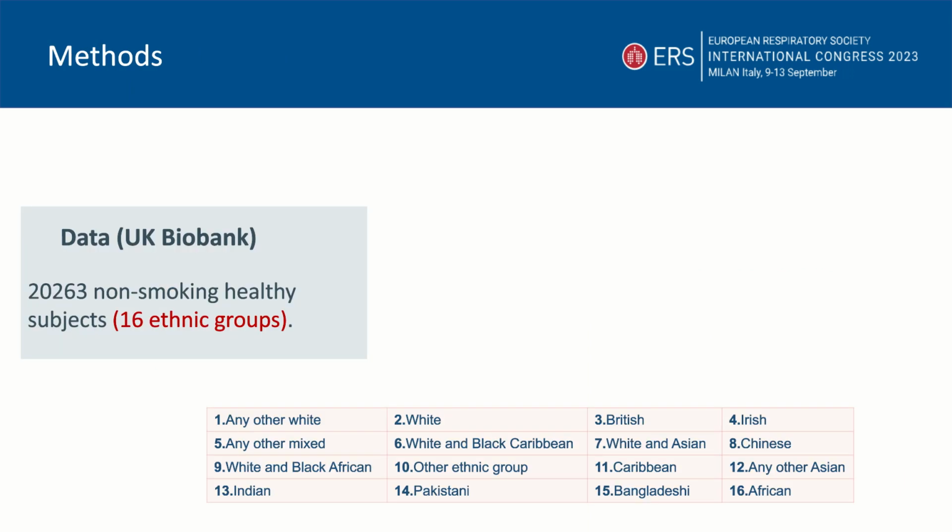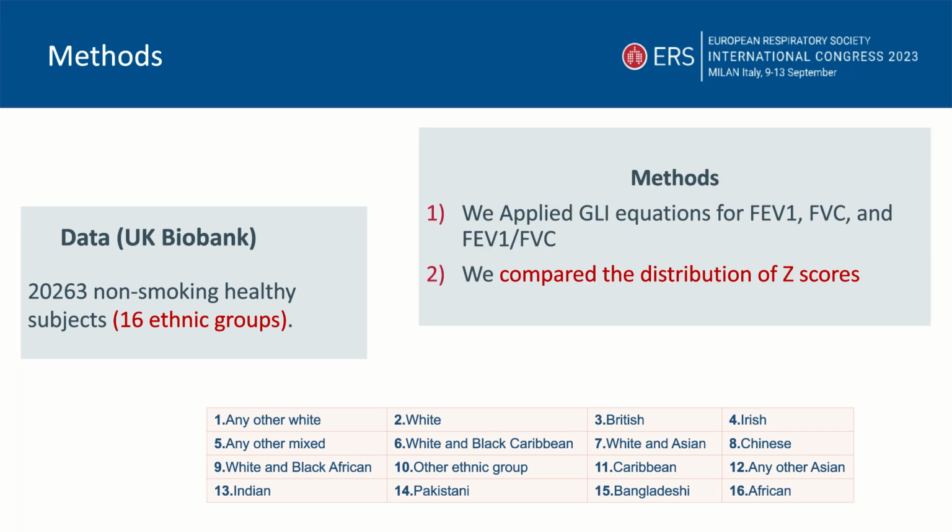We selected our sample from UK Biobank. We selected 20,000 healthy non-smoker individuals from 16 different ethnicities, as listed in the table below, which we will get to in the next slide. We did two steps. First, we applied the GLI equations for FEV1, FVC, and for the ratio. And second, we compare the distribution of the z-scores over the 16 different ethnicities.